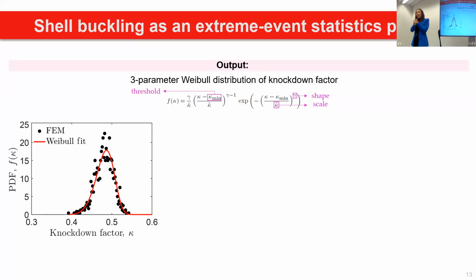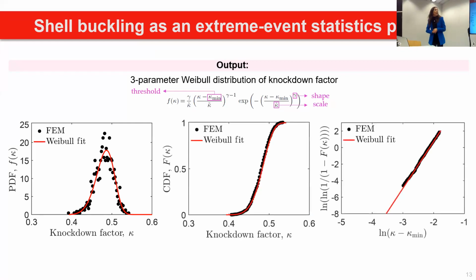There are the shape and the scale parameters, which are pretty similar to the 2-parameter Weibull distribution. But a very critical point for our data was the threshold parameter, which is defined as kappa min. Kappa min is the minimum knockdown factor that we could get from the single defect curves, because we know that the knockdown factor does not have such a big probability to go below this threshold value.